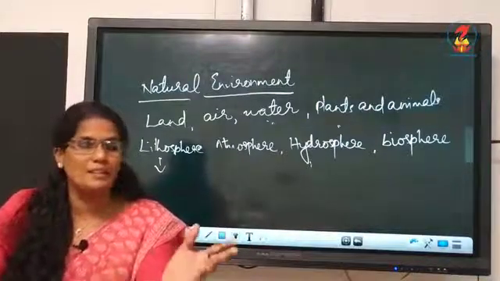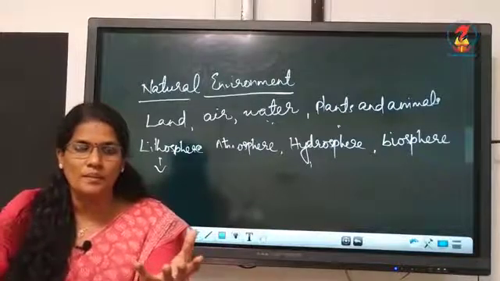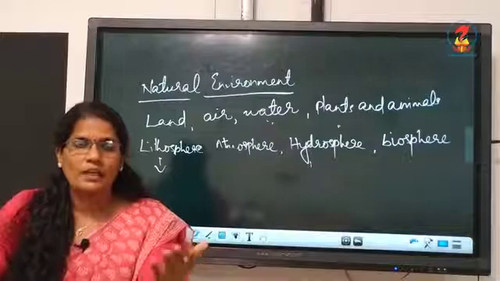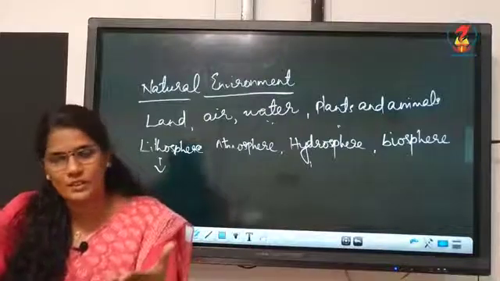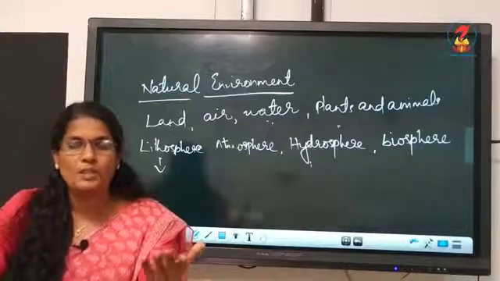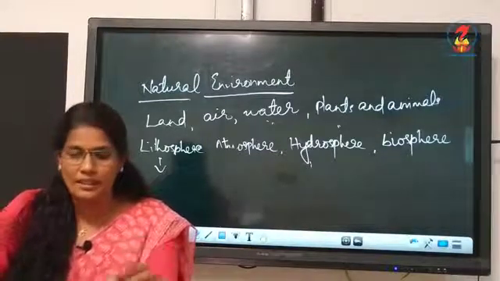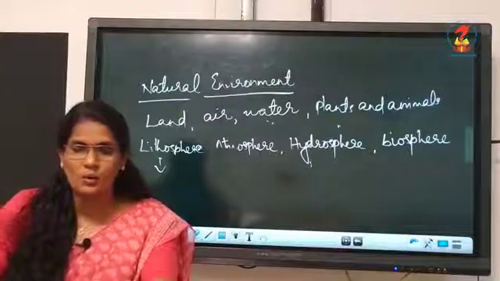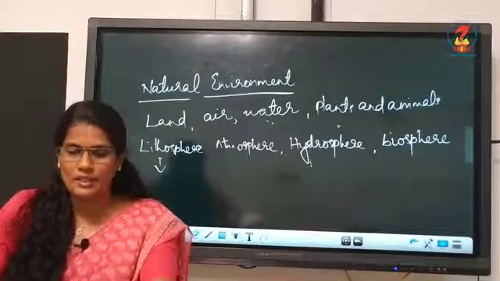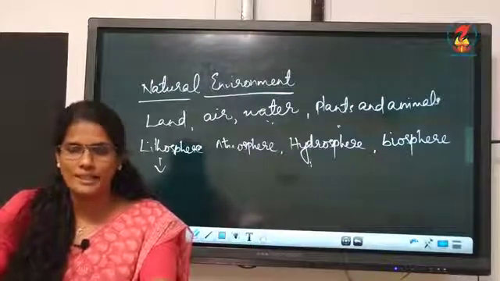So the terrain is different in different areas. Yes, you can see different types of soil. Yes or no? Kerala has different type of soil, Rajasthan has different type of soil. So different landforms you can see. So lithosphere consists of rocks and minerals and has a thin layer of soil. It is an irregular surface with various landforms such as mountains, plateaus, plains, valleys, etc.